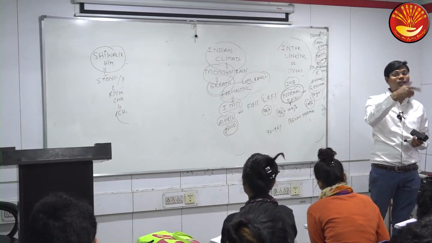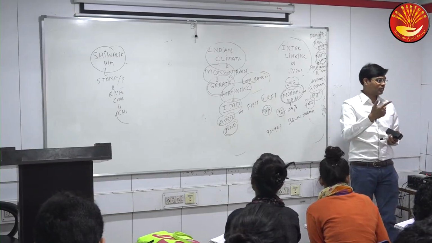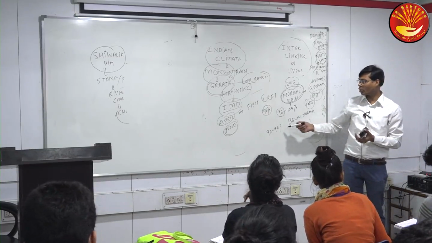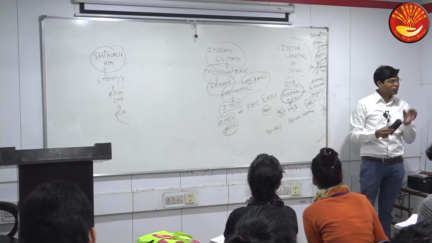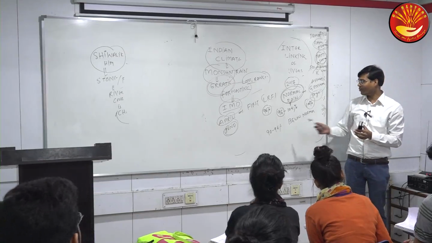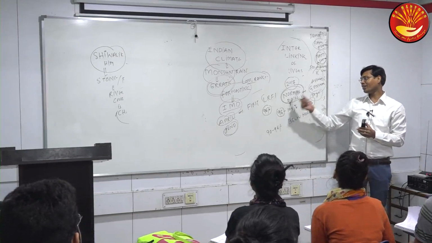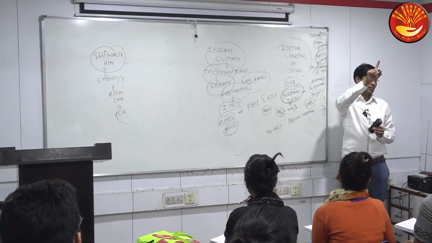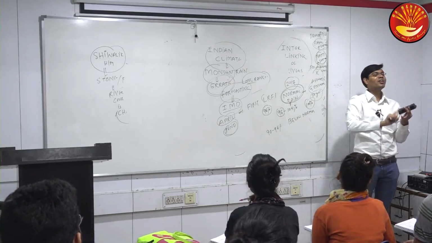It would cause panic in the farmer community. Already a drought condition is going on, and below normal would send the wrong signal. So normally the government does its best to keep it very close to below normal, but at 96 it is definitely normal rain. And even if 95 comes, the government has one excuse: at least our prediction was very close.